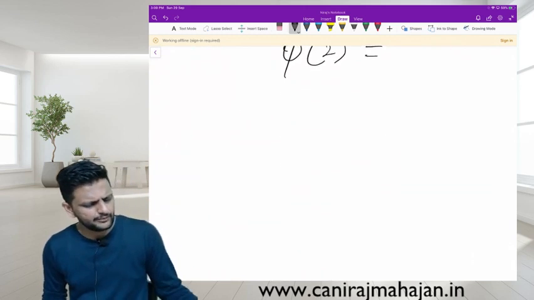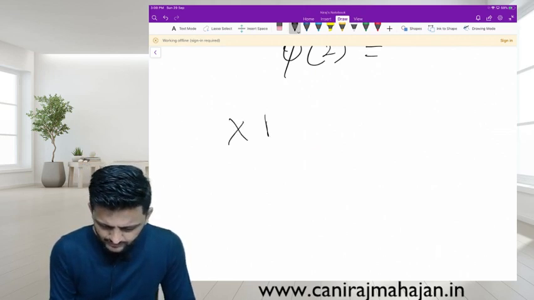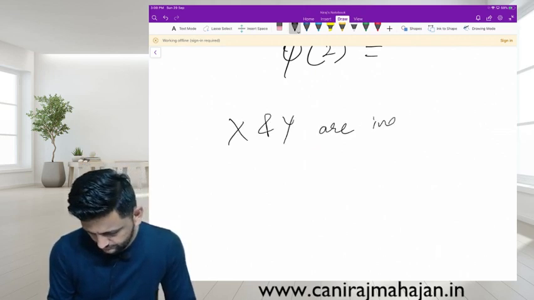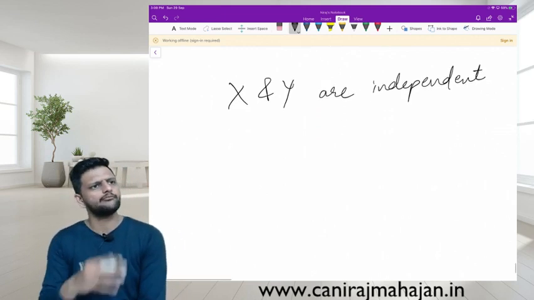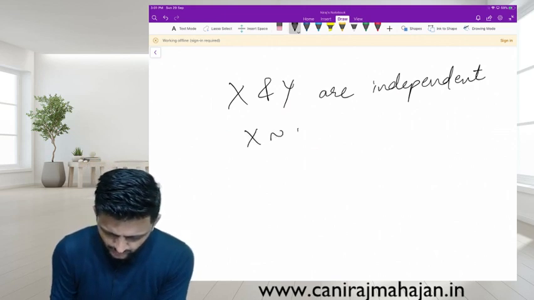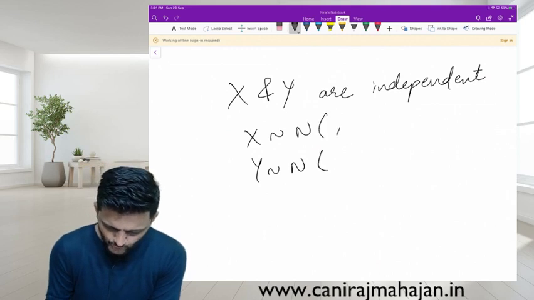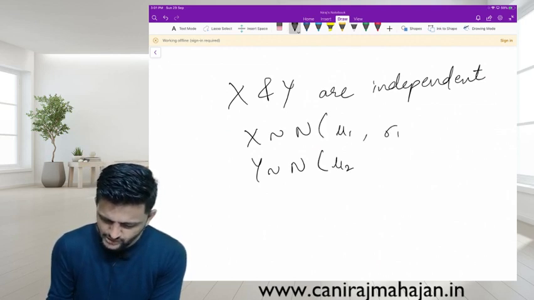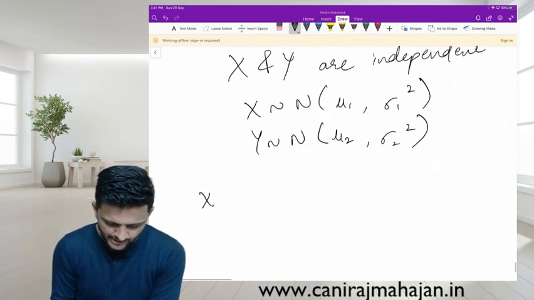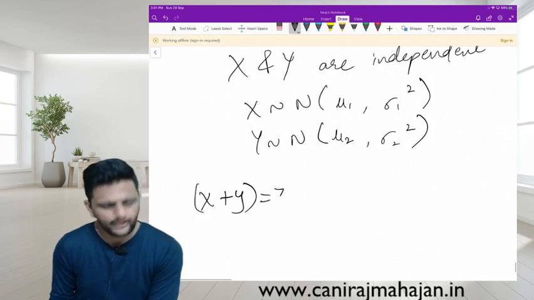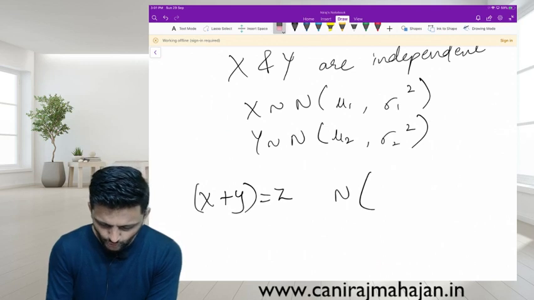Then we have this addition probability, addition theorem. X and Y are independent. Yes or no? If X and Y are independent and both of them follow normal distribution with parameters mu1, mu2 and sigma 1 square and sigma 2 square, can we say X plus Y, which you can call Z also, follows normal distribution?